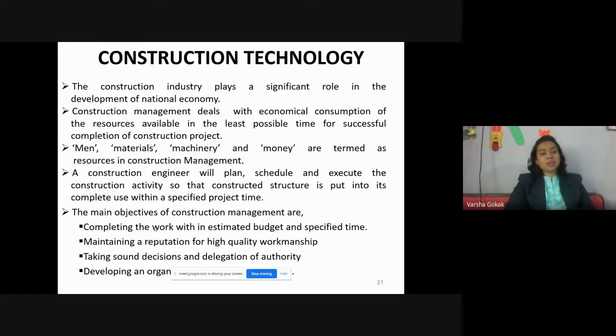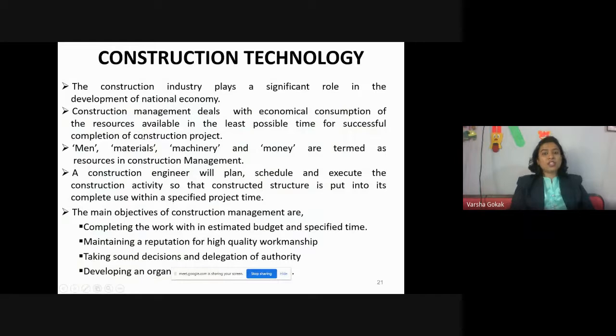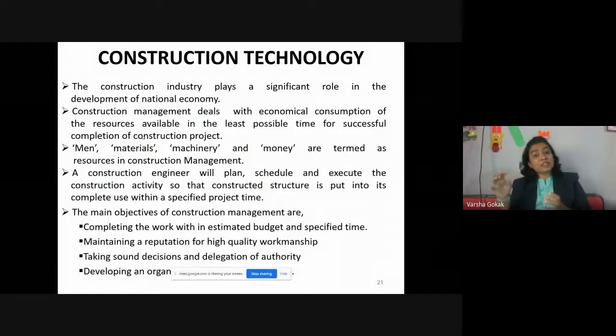Okay, then comes your construction technology. You can see this picture. There is this big crane. Why is this crane used? For construction purposes, for materials, right? So construction technology means the new technology that is coming into the picture at the construction site.